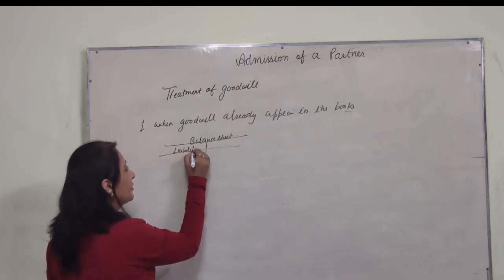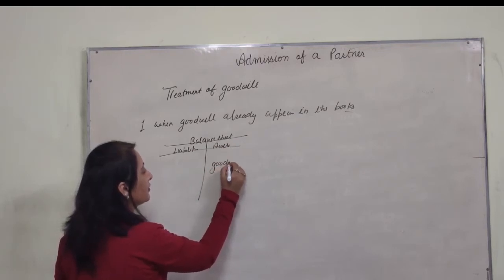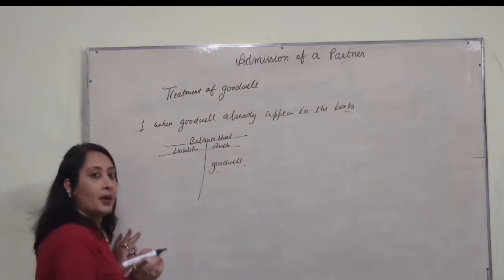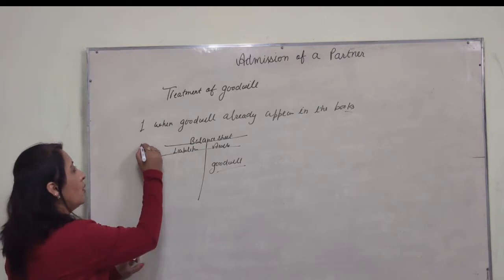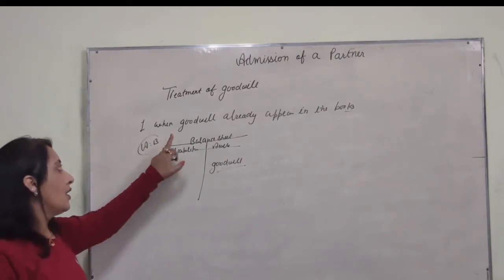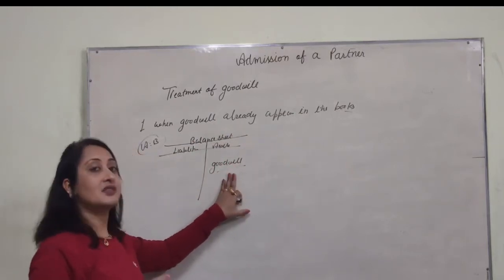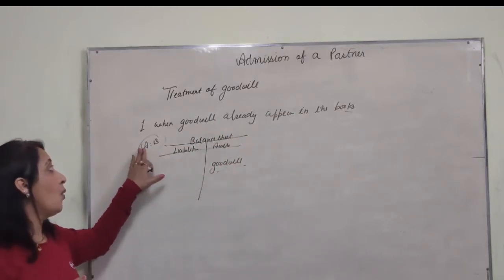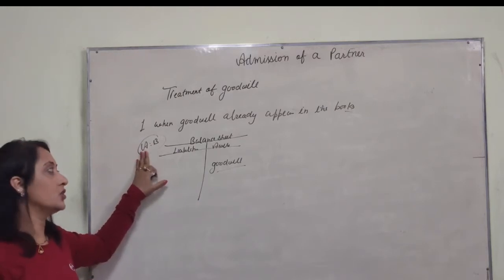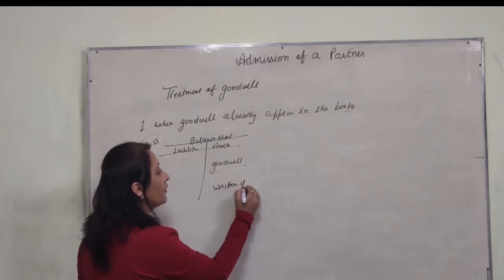Liabilities, assets, goodwill already appears in the books of account. All partners, A and B. You can take the example. When goodwill already appears in the books of account, it is distributed between all partners in the old ratio. Now you can see write off, write off of this goodwill.